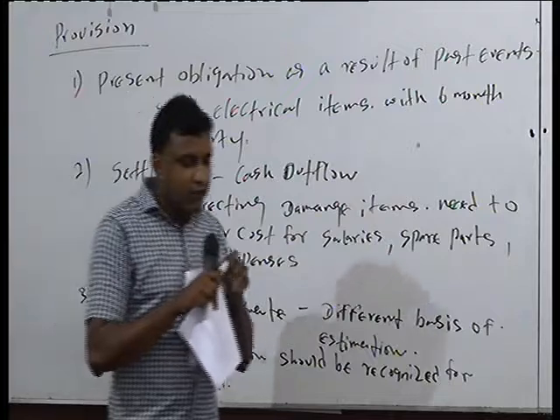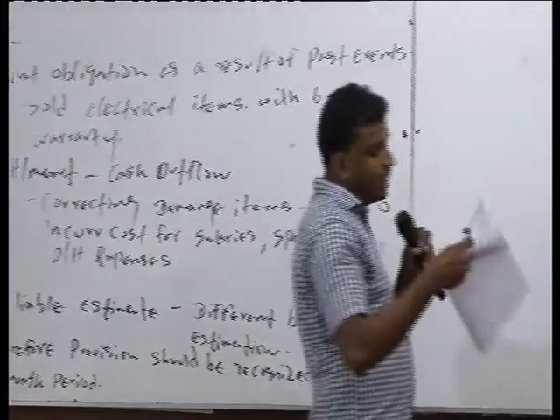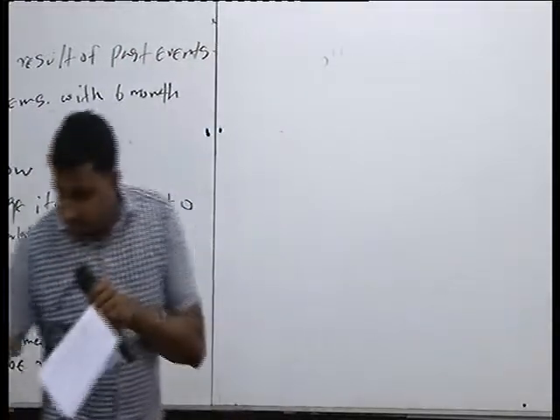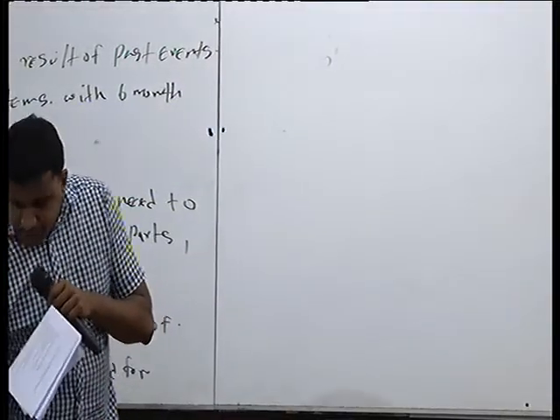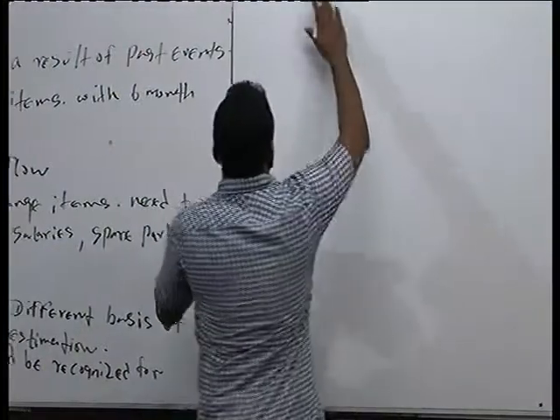Now we want to evaluate what the warranty cost is as at 31st March 2018 according to the given figures. We can identify it like this.